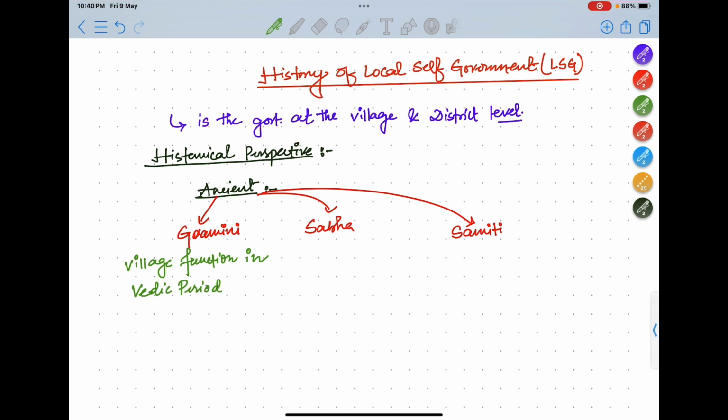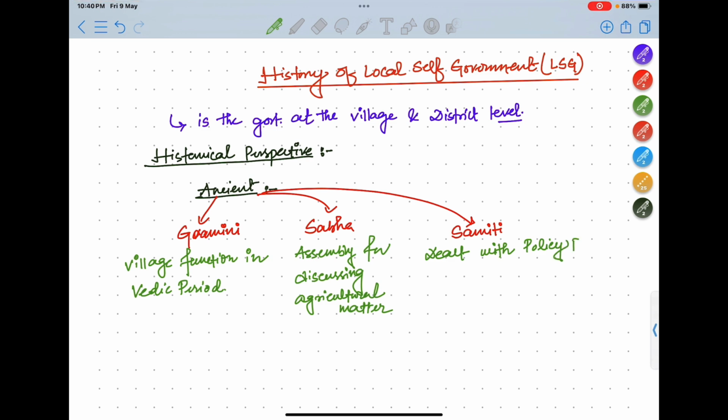And what was Sabha? Sabha is basically an assembly for discussing agricultural matters. Then Samiti dealt with policy decisions and political matters.